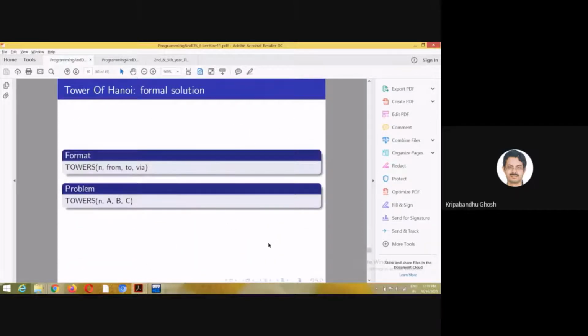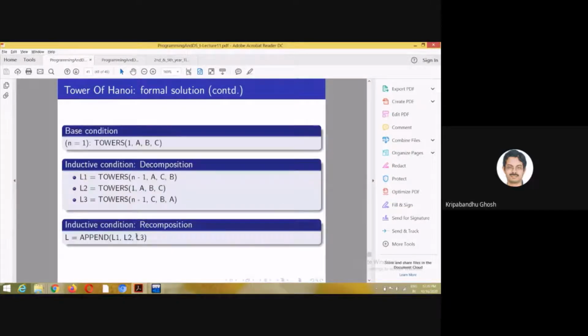So this is precisely what you are doing. If I can give you a formal solution of this, let's call this problem towers, n from A to B via C. So the problem is this: the total number of disks is n, and the problem is moving these n disks from A to B via C. That is the formal representation of the problem.